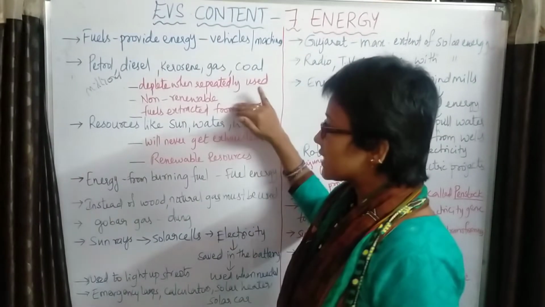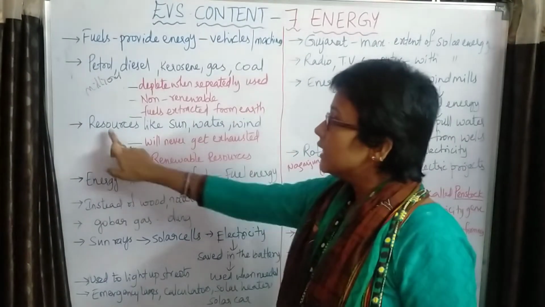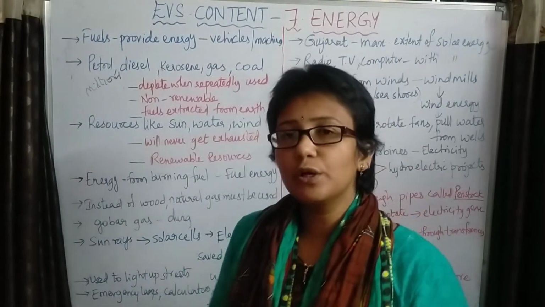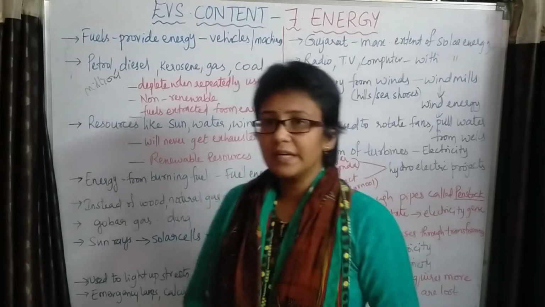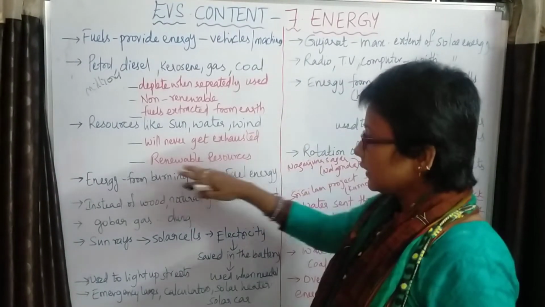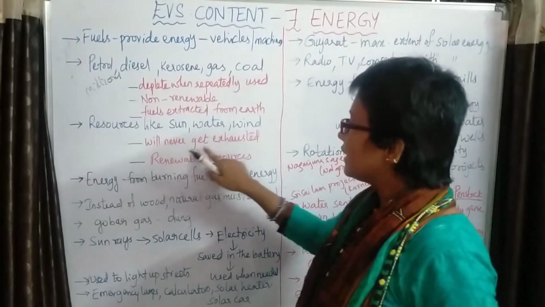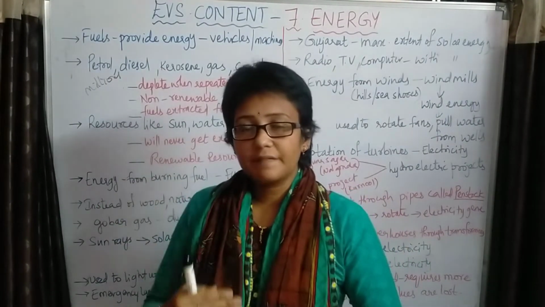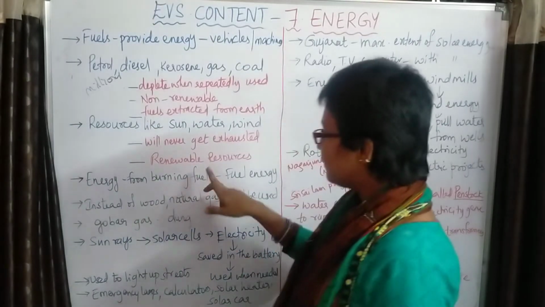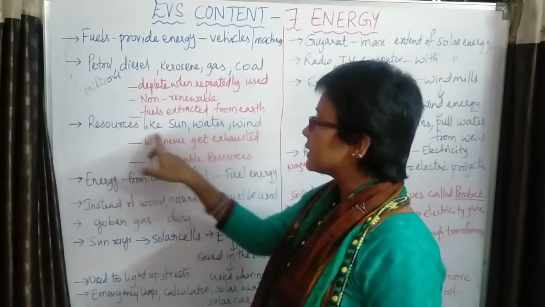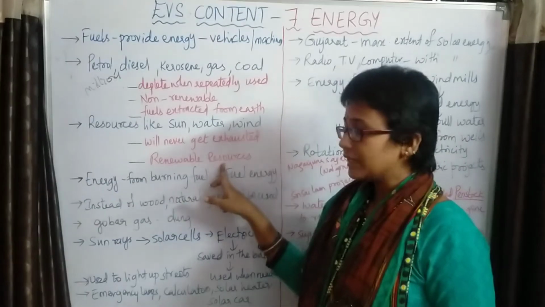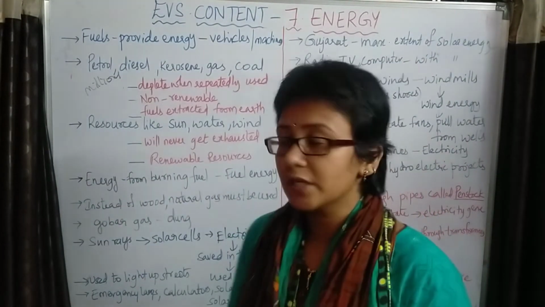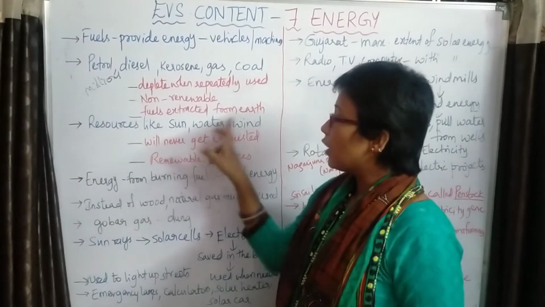These are extracted from the earth. Next, resources like sun, water and wind will never get exhausted. However much we use daily, we will still get the sun, wind and water. These resources, which are available throughout, are called renewable resources. The energy which we get from them is called renewable energy. Examples are sun, water and wind.